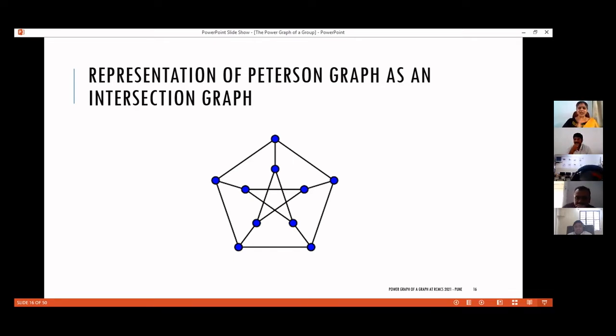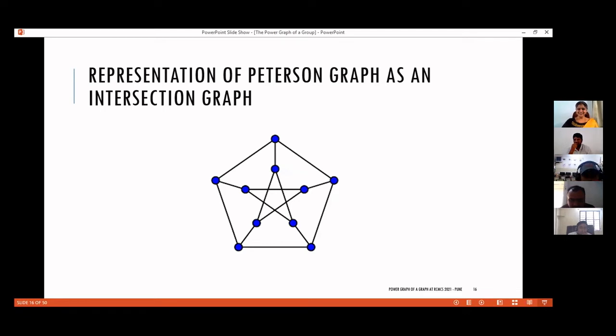So here you have the Petersen graph. Can anyone suggest a corresponding set representation which gives the intersection graph as the Petersen graph? You can either specifically give me the sets corresponding to each vertex, or you can give me any idea. Specific answers are most welcome and ideas are also welcome.